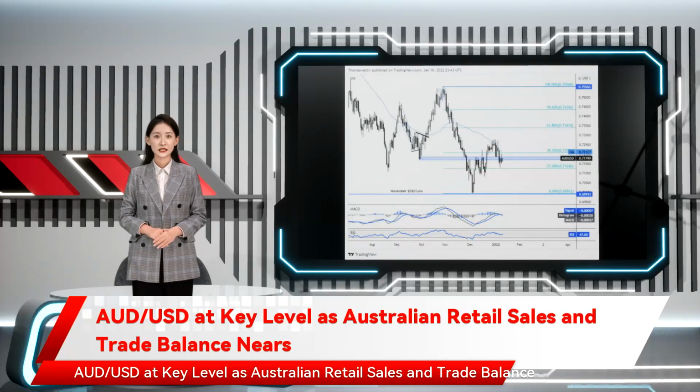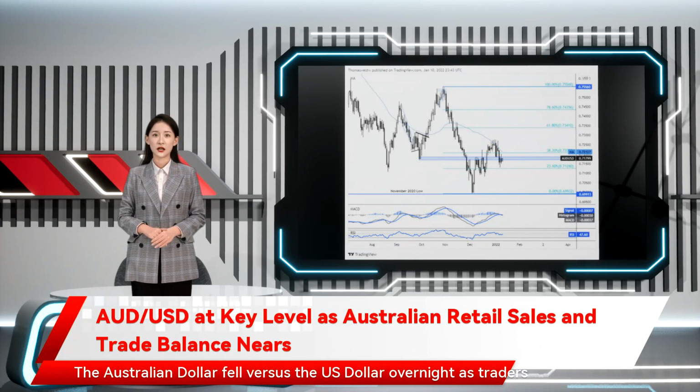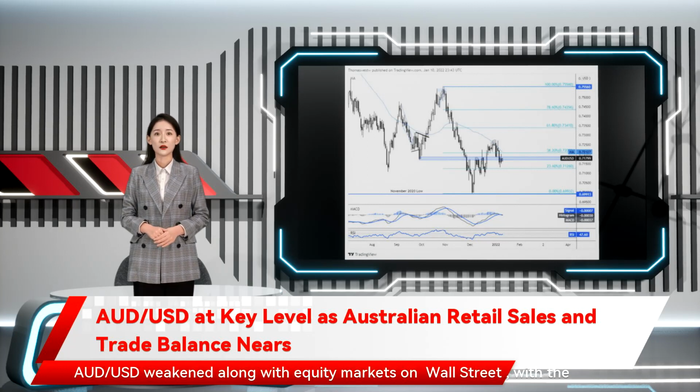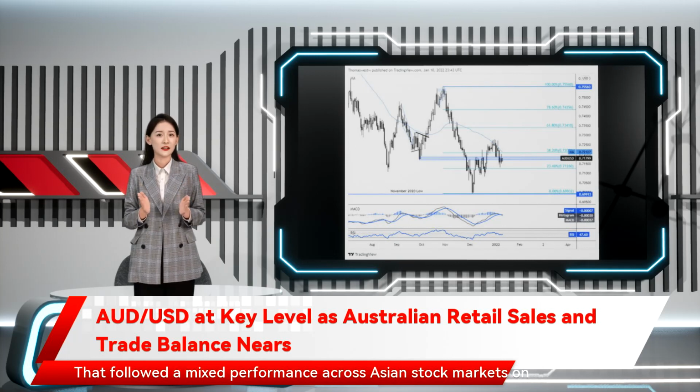Australian dollar to US dollar at key level as Australian retail sales and trade balance neared. The Australian dollar fell versus the US dollar overnight as traders remained cautious ahead of several potentially high-impact events that are approaching. Australian dollar to US dollar weakened along with equity markets on Wall Street, with the benchmark S&P 500 index closing 0.14% in the red.